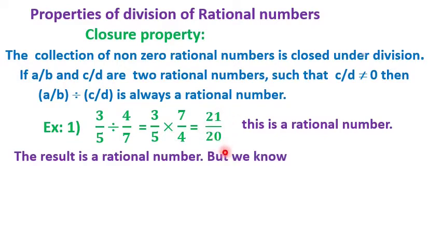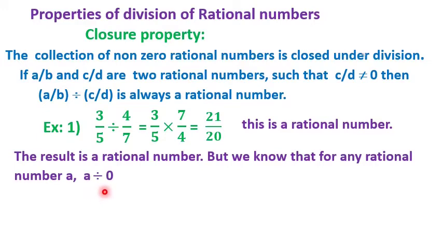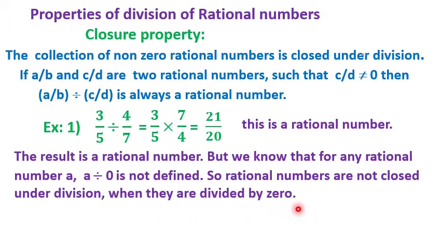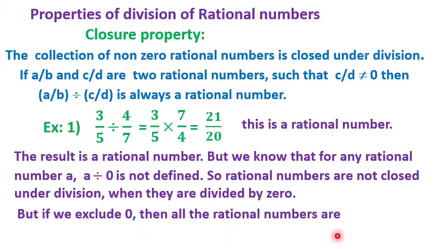But we know that any rational number a divided by 0 is not defined. So rational numbers are not closed under division when they are divided by 0. But if we exclude 0, then all the rational numbers are closed under division.